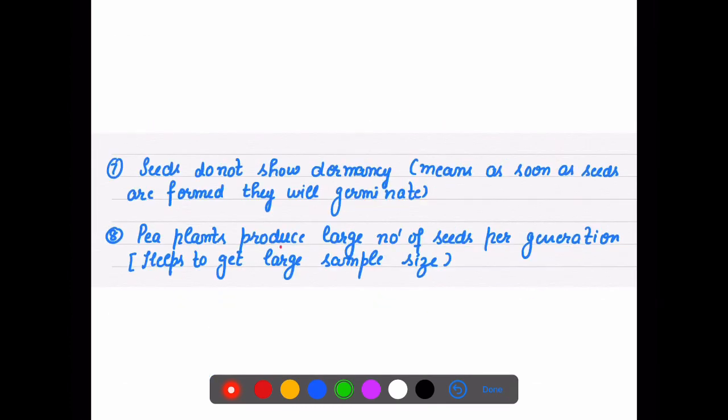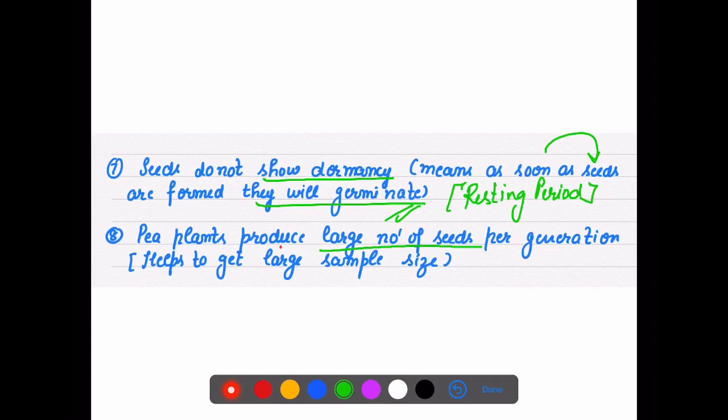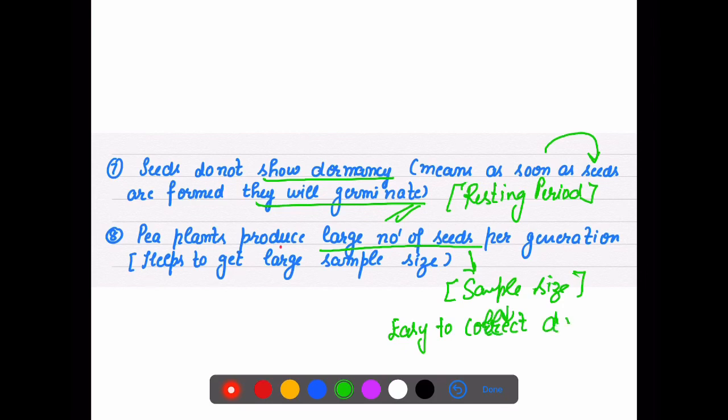The seeds do not show dormancy, meaning the moment seeds are formed they will germinate. There was no resting period. As soon as you put them in soil they will germinate. Pea plants produce a large number of seeds. What is the purpose of a large number of seeds? With a large number of seeds per generation you can get a larger sample size. A larger sample size makes it easy to collect statistical data for the study. So that was the reason that Mendel chose the pea plant for this study.